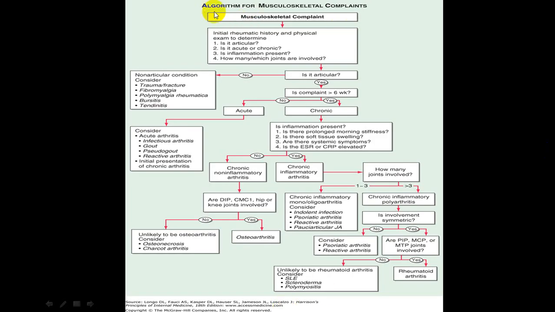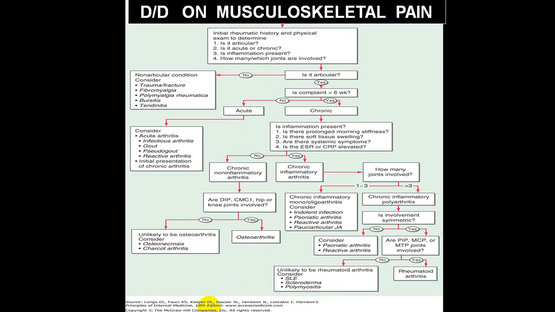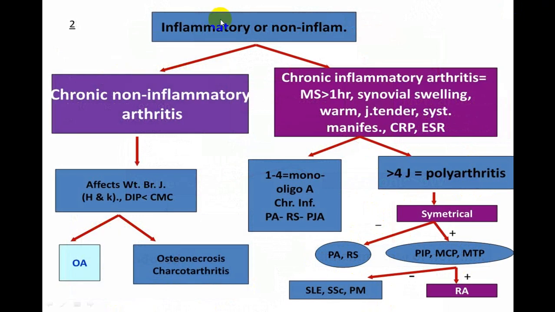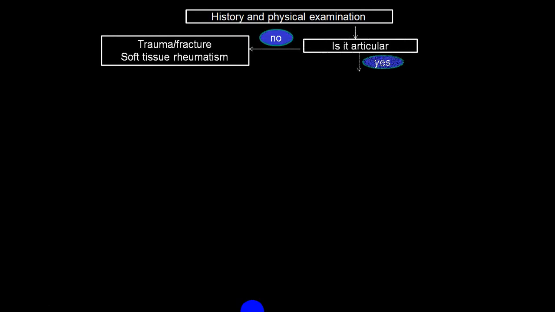And then this is an algorithm showing musculoskeletal pain and how you approach it. At your leisure time you can go through it, because it will become very long if I go through all of this. These are all flow charts, very easy. If it is acute, what are the possibilities? If it is chronic, rule out inflammatory from non-inflammatory. We have already done this before. Then non-inflammatory, what are the possibilities? Inflammatory, what are the possibilities? Mono, poly, we have done before, but this is again repetition. So this is a revision. You go through it slowly.